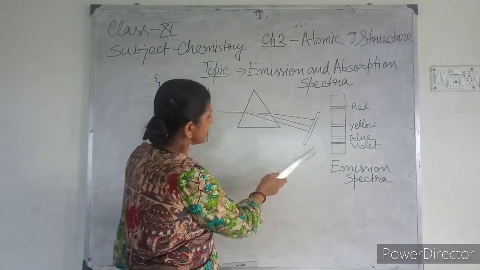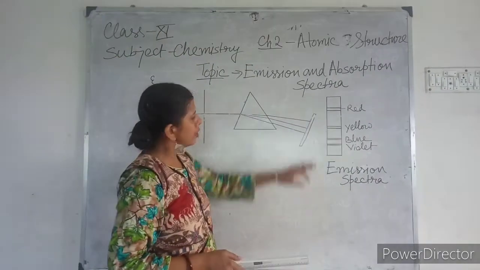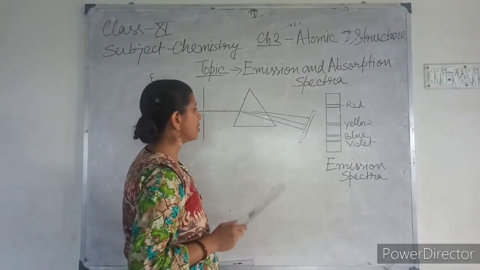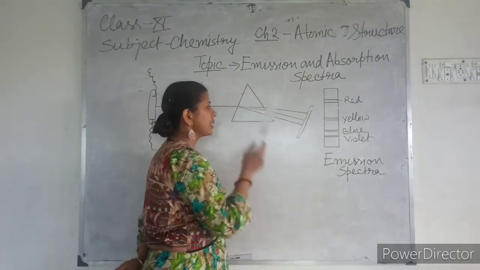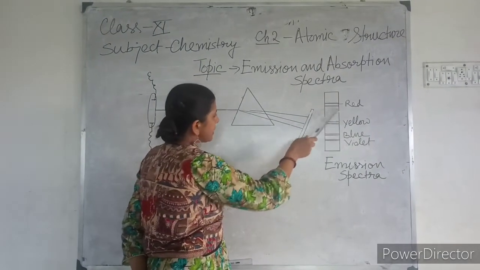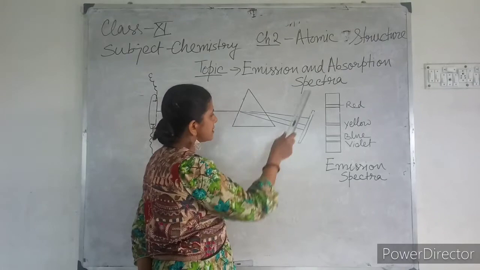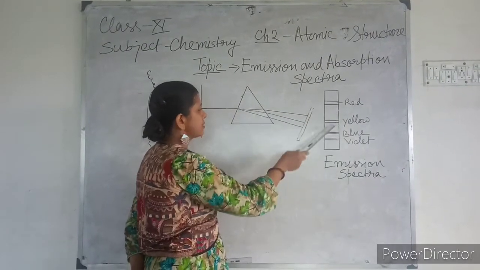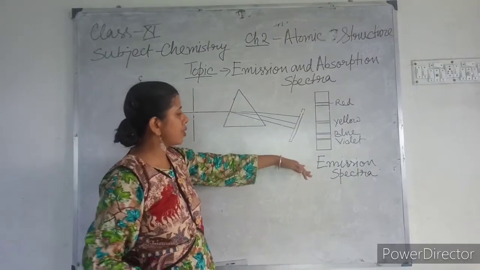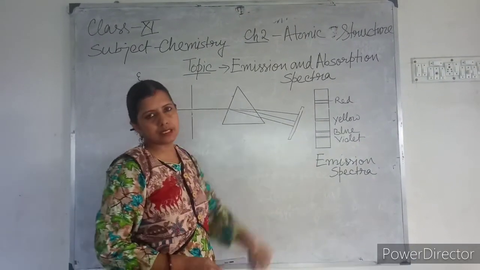But in case of hydrogen atom, when I have studied the spectra, I have found that it is not continuous. Some separate colors can be seen separately. This one is red, this one is yellow, this one is blue, this one is violet. So this is all about my emission spectra.